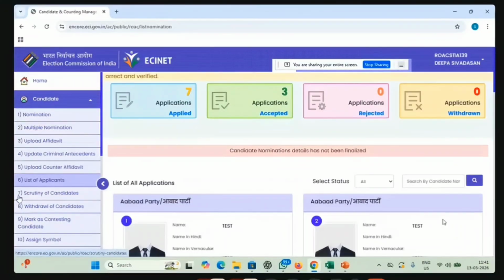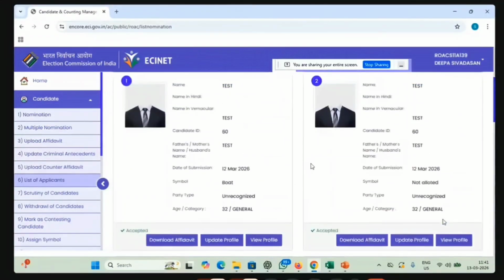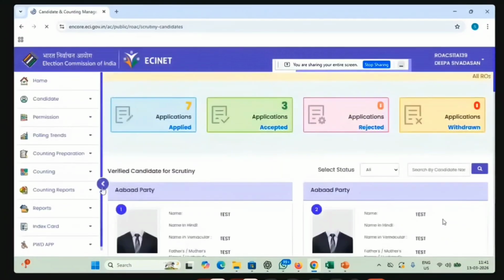You can see the seventh one. The sixth one is the list of applications. So you can see the list of applications which we have applied here. You can update the profile, you can view the profile, you can edit the profile, you can do whatever you want before the finalization. So you can do that in the list of applicants. On the scrutiny date, you have to click on the scrutiny of candidates.